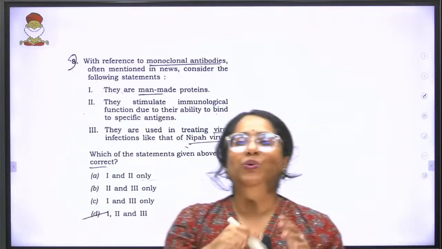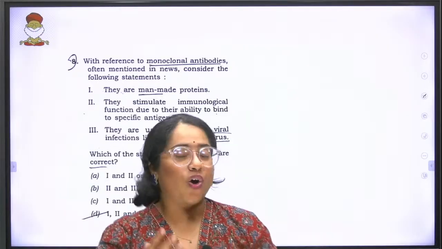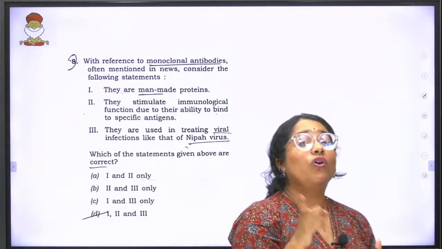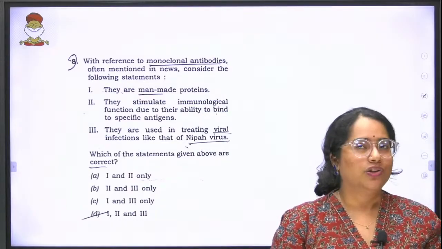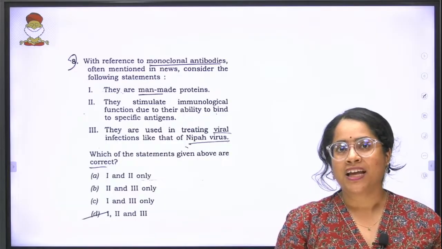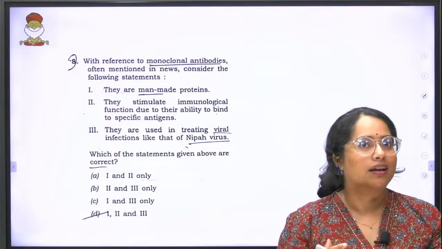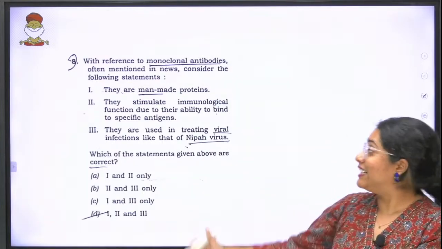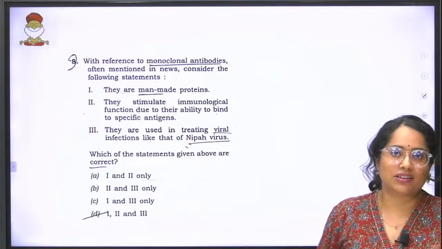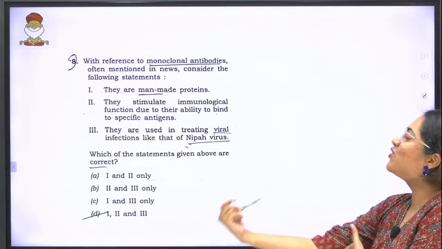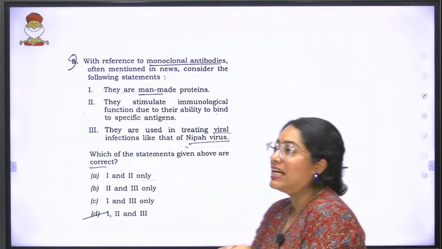Again, this was in this year's health class when we had taken science and tech. There were a lot of very inquisitive students, and monoclonal antibodies was actually asked as a question way back in your 2014-15 period. So again, there is this time gap where you expect, okay, it's time that question came back, and right at that time there was a current affair also. So this was also a predicted question. Happy about it. Again, with reference to the monoclonal antibodies often mentioned in news, consider the following statements.